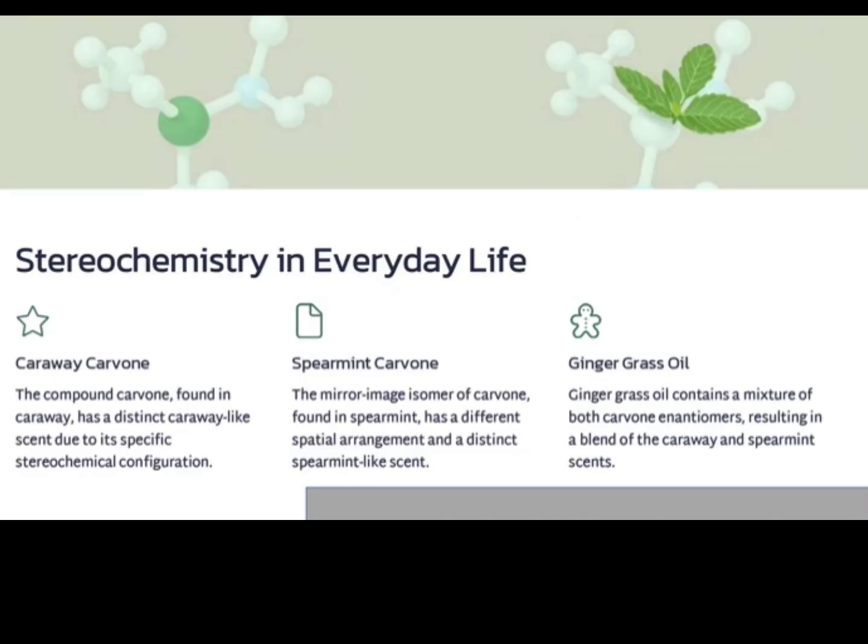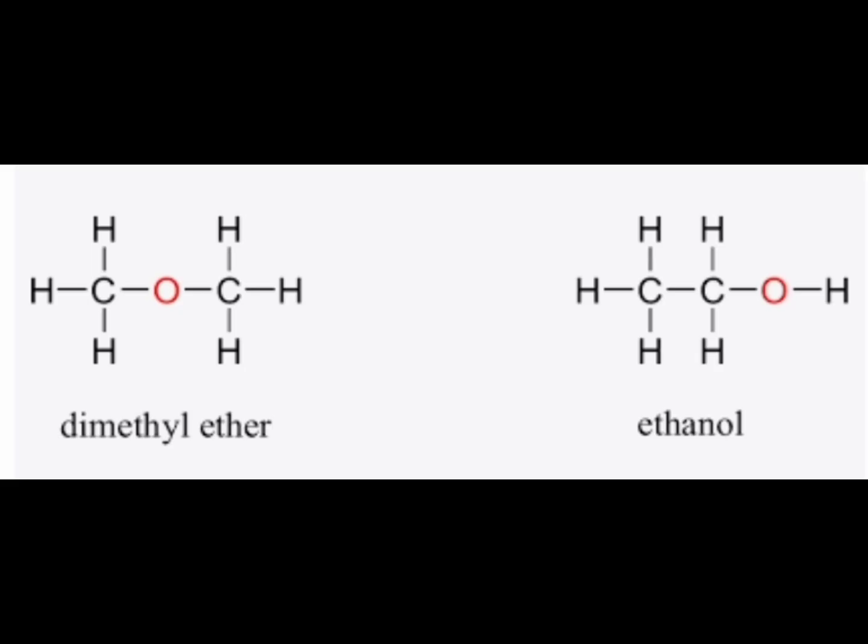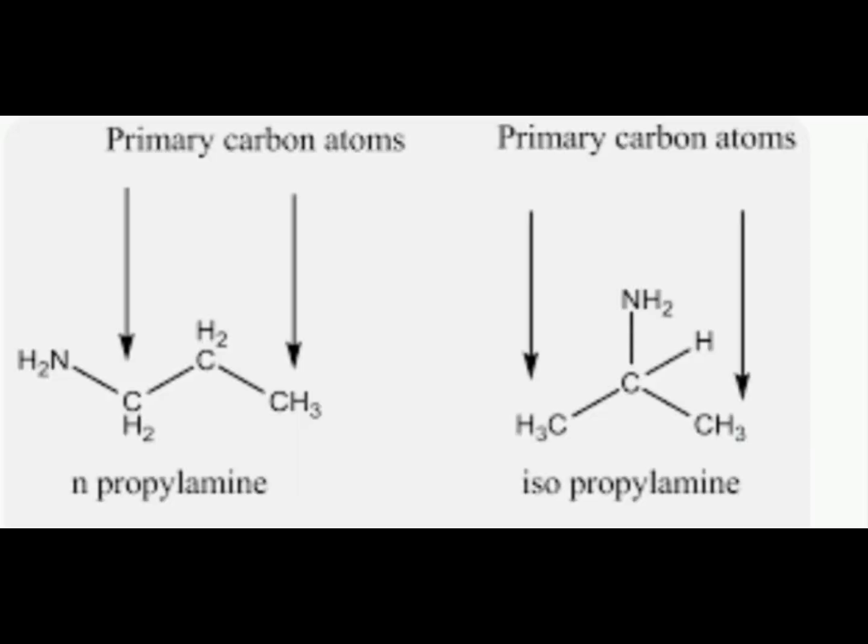One more example is ethyl alcohol and dimethyl ether. Both have the formula C2H6O, but ethyl alcohol is CH3CH2OH and dimethyl ether is CH3OCH3. Thus, in ethyl alcohol, the functional group is OH, alcohol, and in dimethyl ether, the functional group is bond O bond, ether. And these are also examples of structural isomers.